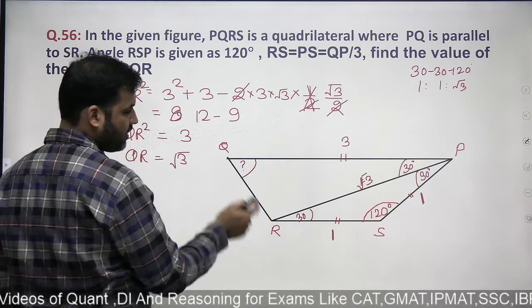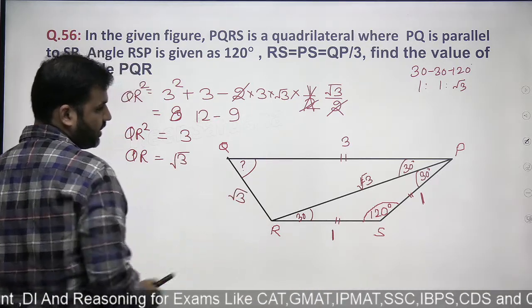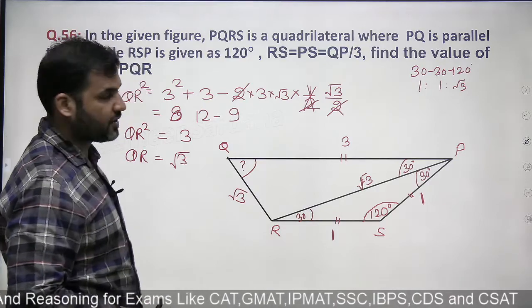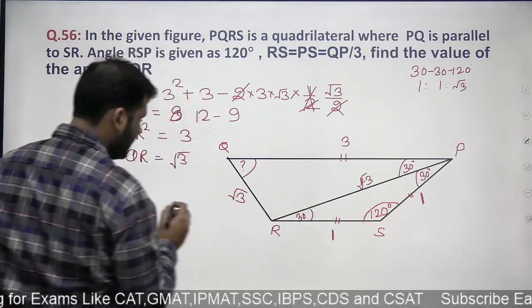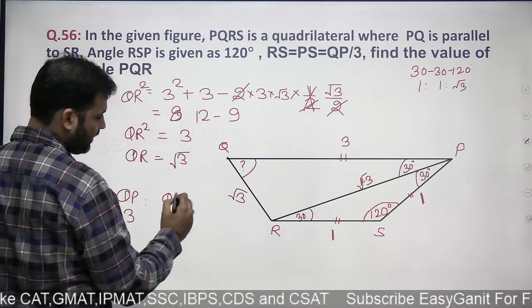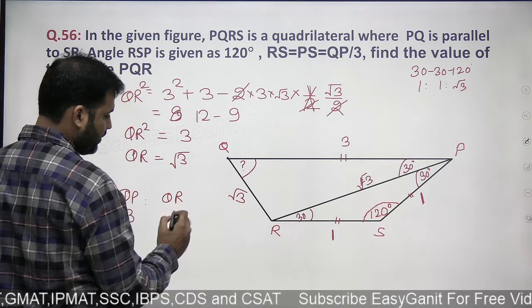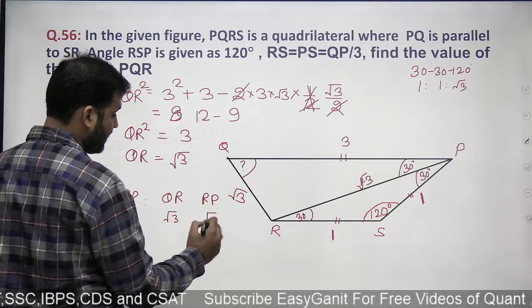I'm applying the cosine rule here. I'm sure you know the cosine rule. QR would be √3. You should know cosine rule to answer this question. Now look at this triangle. QP length is given to me as 3. QR is given to me as √3, and RP is also given to me as 2.